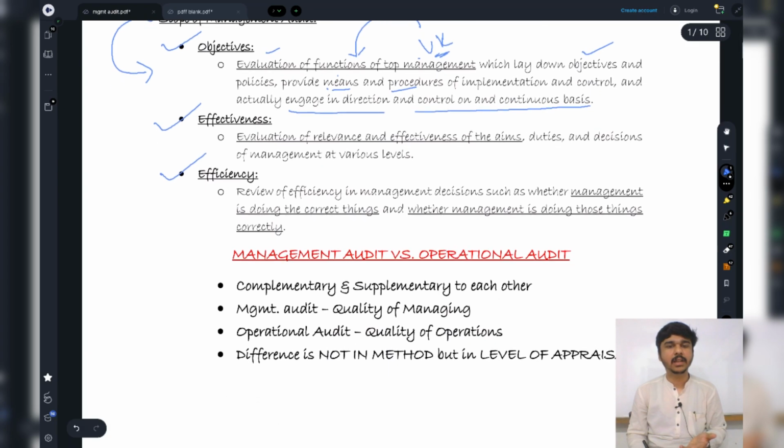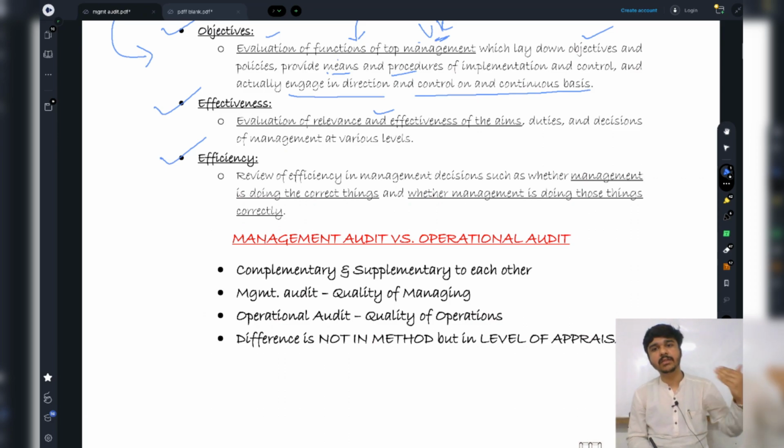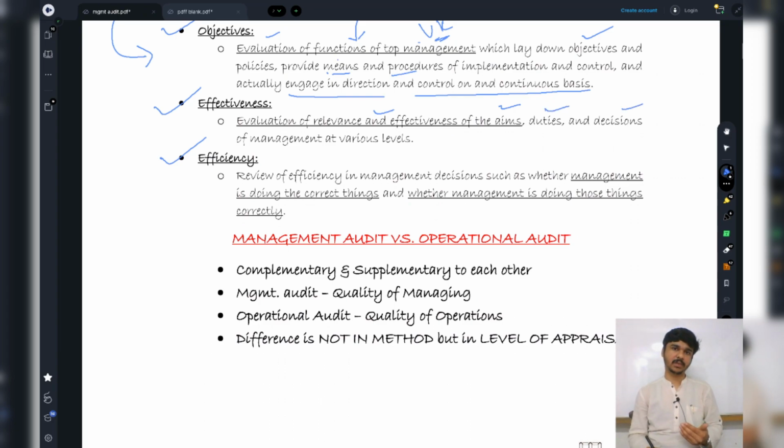The second thing that the management audit is going to cover is the effectiveness. What does effectiveness mean? Effectiveness means basically it is the evaluation of relevance and effectiveness of the aims, duties, and decisions of management at various levels. I am going to observe and evaluate the effectiveness and relevance of the aims, duties, and decisions of management. This is the second thing that is going to happen.